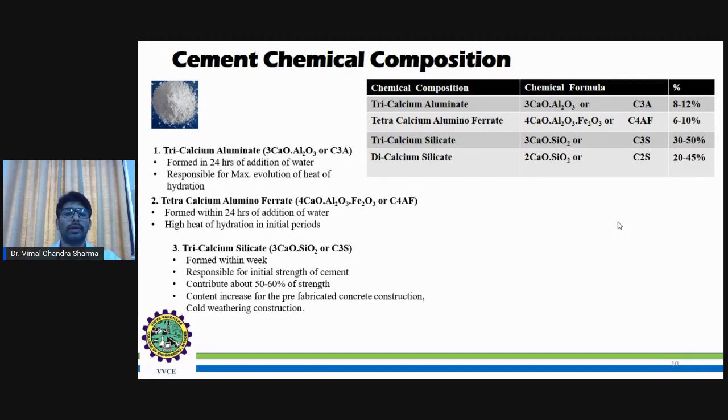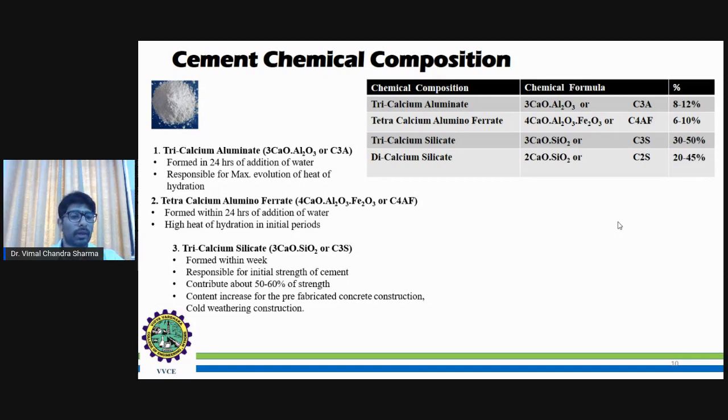It is responsible for the initial strength of the cement during the acceleration stage of the concrete or cement preparation. It contributes about 50 to 60% of the strength. As you can understand, the formation of C3S is a very important stage, because it contributes about 50 to 60% of the maximum strength of the cement.